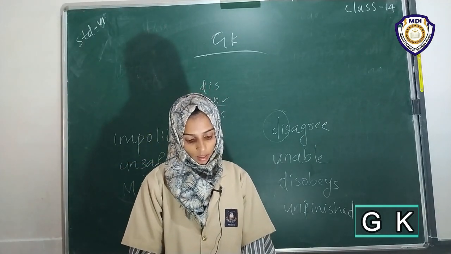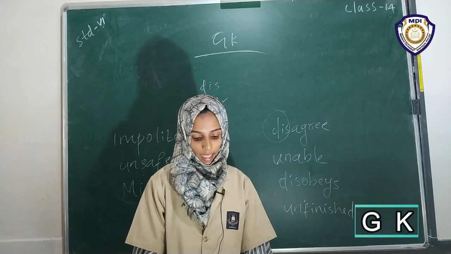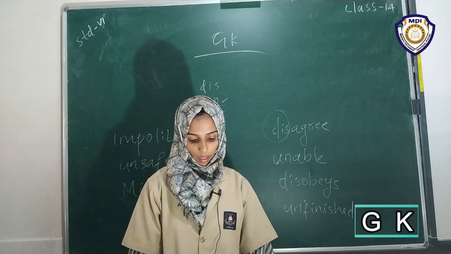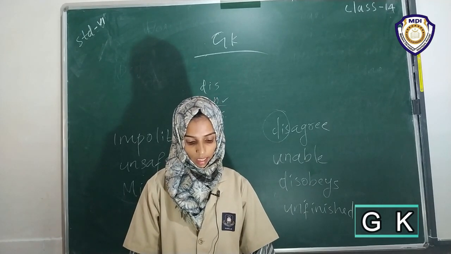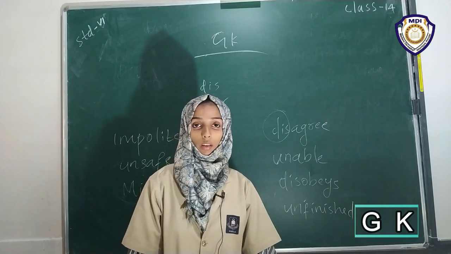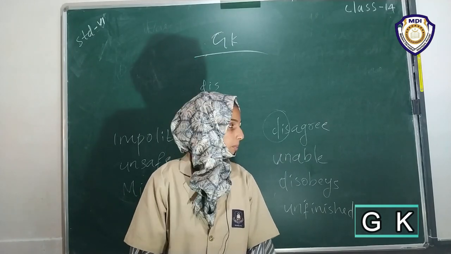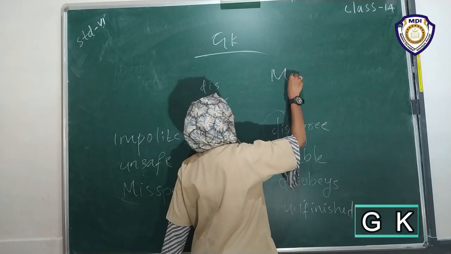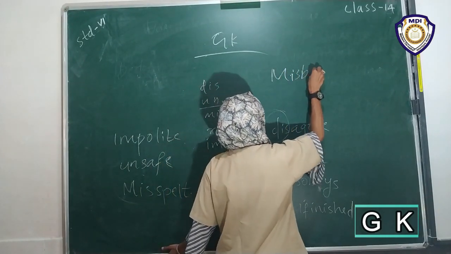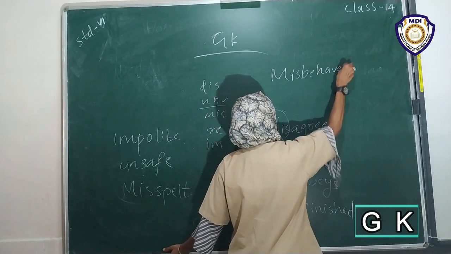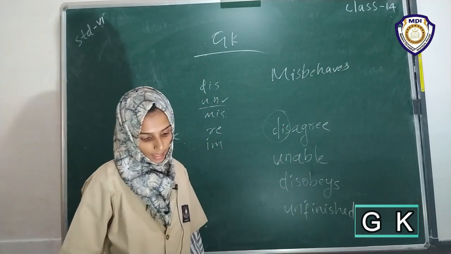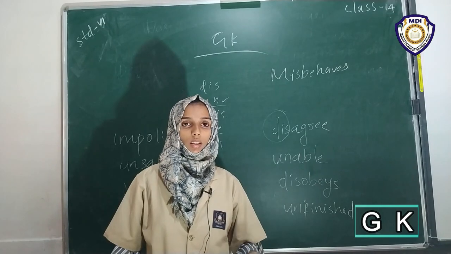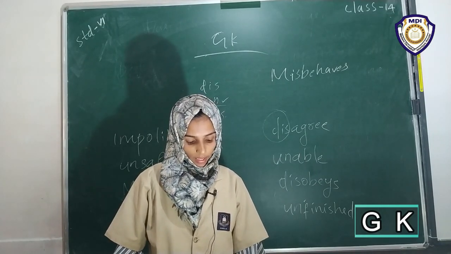Okay. Then eighth one: he dash with his staff. Behave badly, we can change it as misbehaves. Misbehaves is the eighth one. He misbehaves with his staff. Okay.